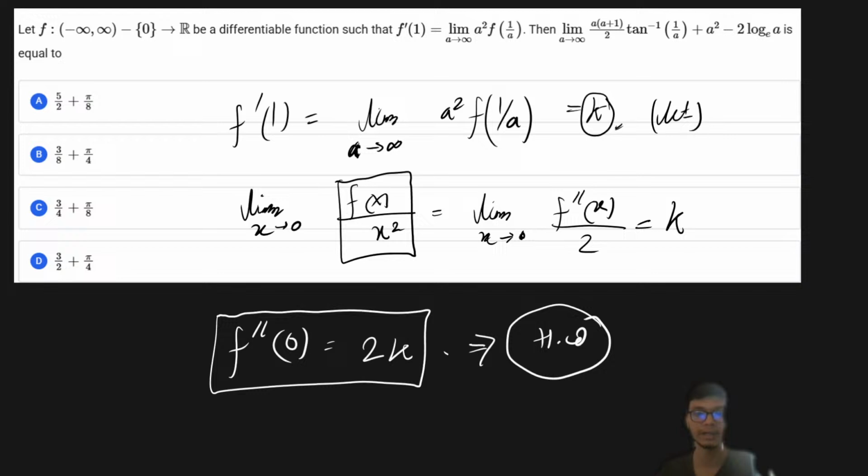I hope from here you can take up the question and let me know the answer you're getting. Most probably you will get the answers correct. You just have to use this particular principle in order to solve the question, and once you go to solve it you will get it. How to solve this question? Very simple.